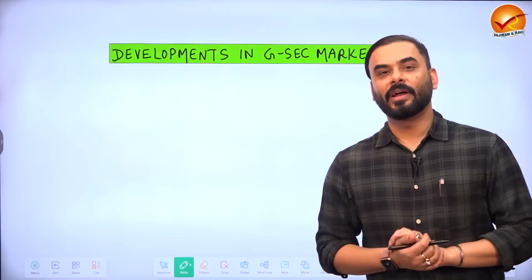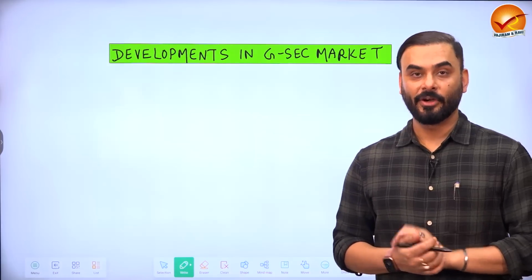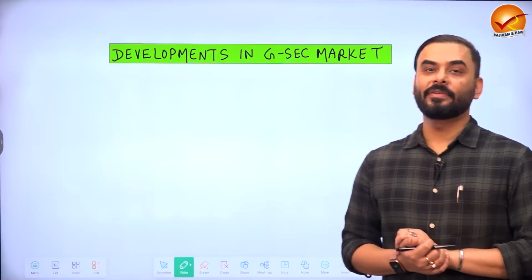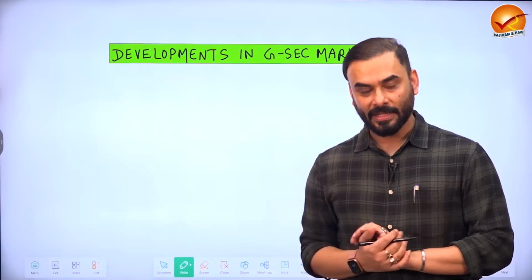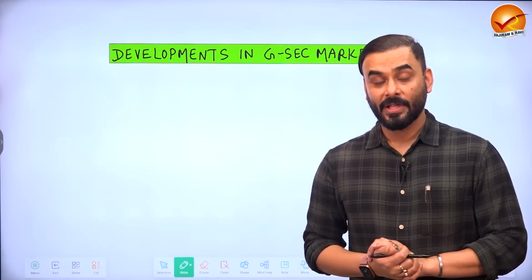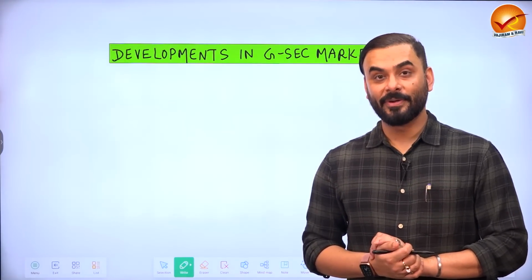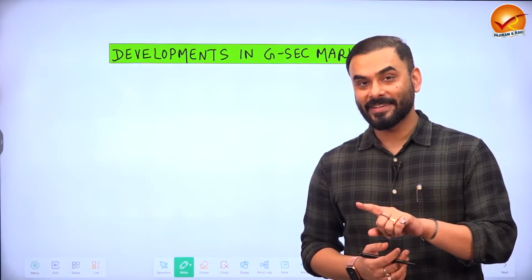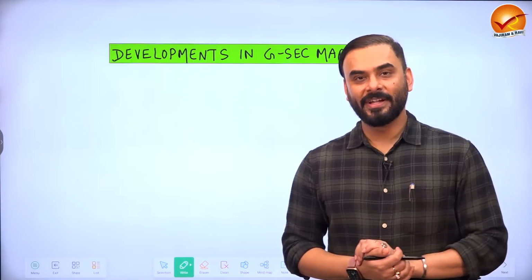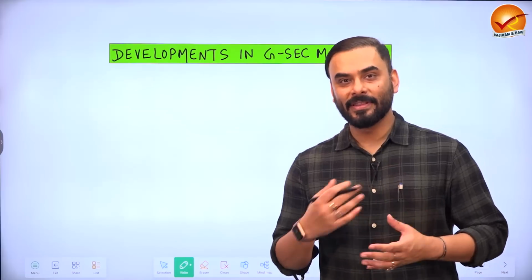Now guys, let us look at the developments in the field of government securities market. Government securities are also called government bonds. So basically, whenever Government of India has to borrow money, Government of India sells government bonds with the help of RBI. And economic survey says, who is the largest buyer of the government bonds? Public sector banks or private sector banks? Private sector banks.